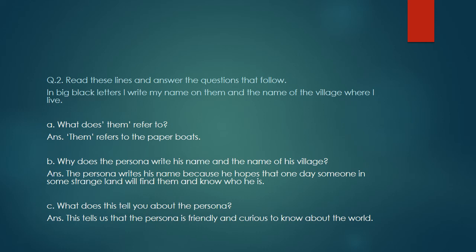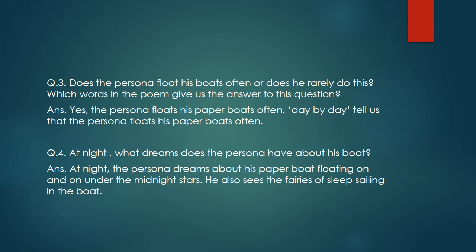C exercise. What does this tell you about the persona? Answer. This tells us that the persona is friendly and curious to know about the what? Yes, world. This tells us that the persona is friendly and curious to know about the world, about the whole world. Now come to question number 3, children.